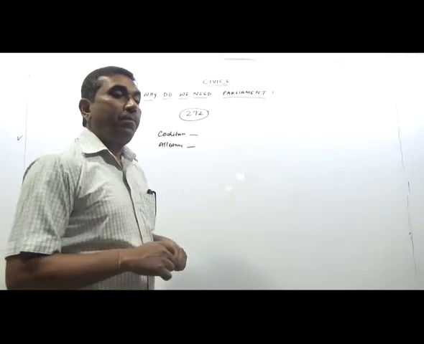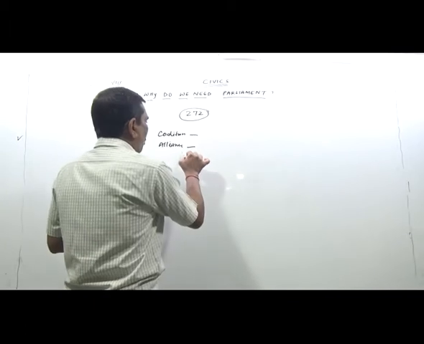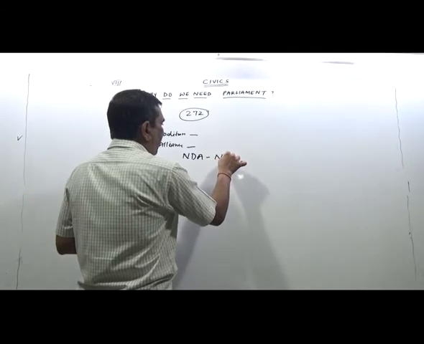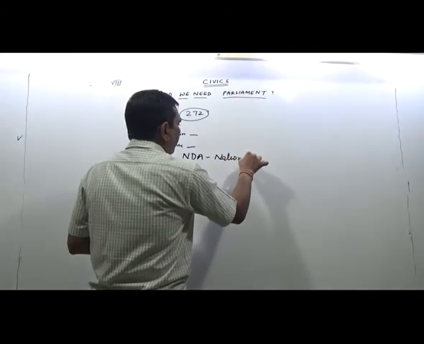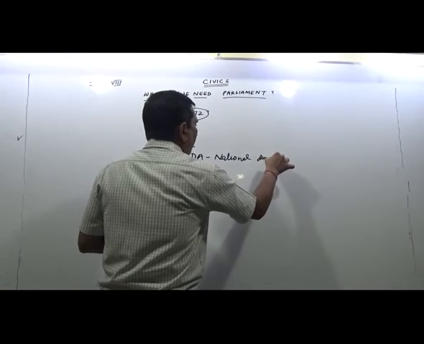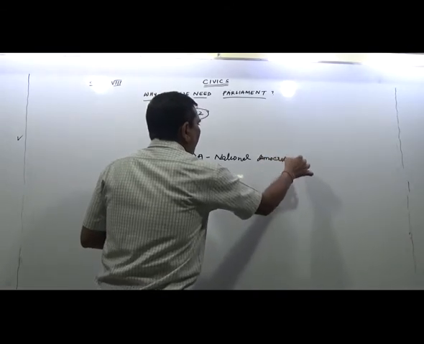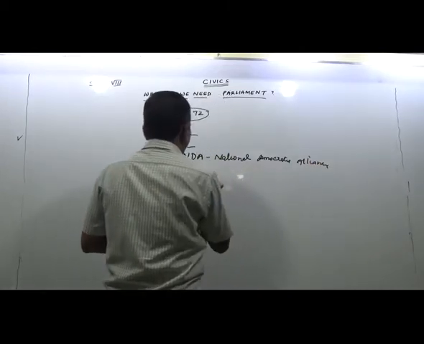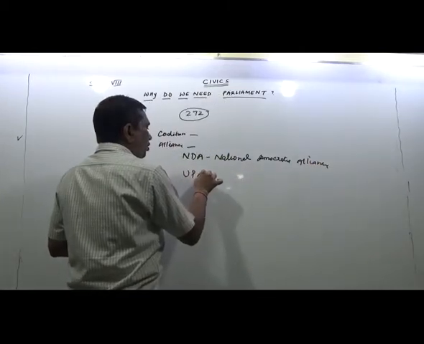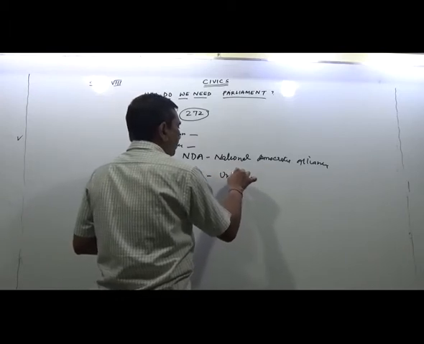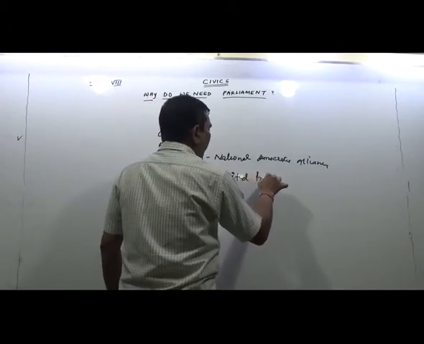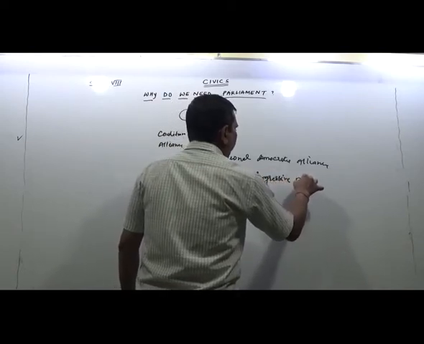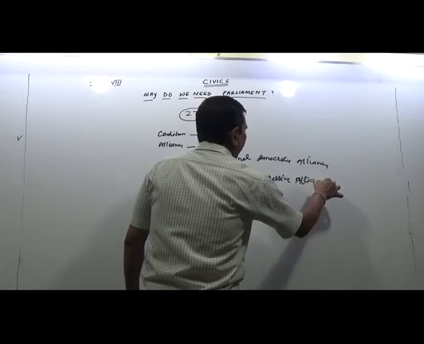There are two main alliances in our country. One is NDA, the National Democratic Alliance, and another one is UPA, the United Progressive Alliance.